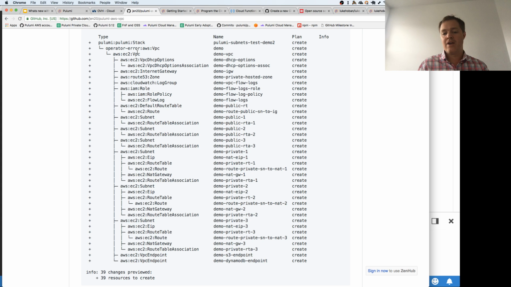For every AZ, I have to have a public and private subnet. I have to have these VPC endpoints. I'm going to have security groups and route tables associated with those things. I need an internet gateway so that I can access the internet. And manually hooking all these up is quite a bit of effort.